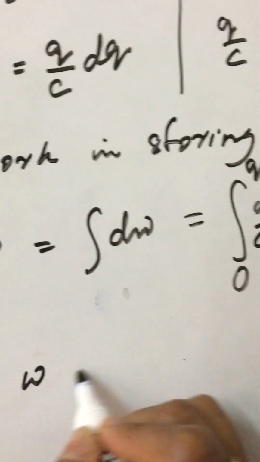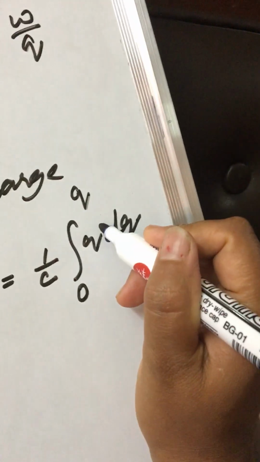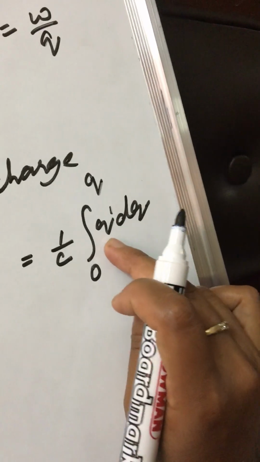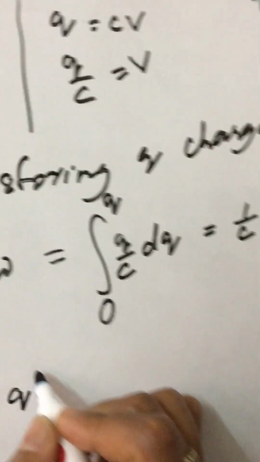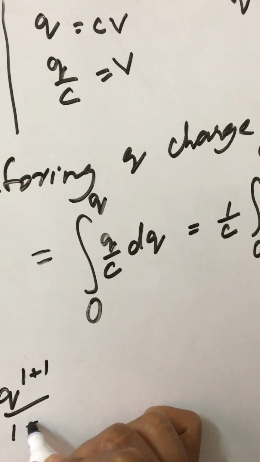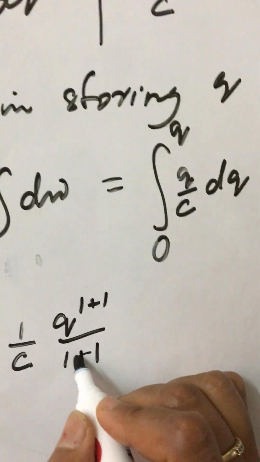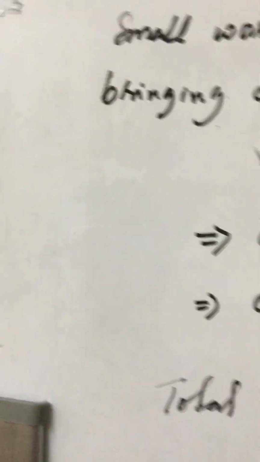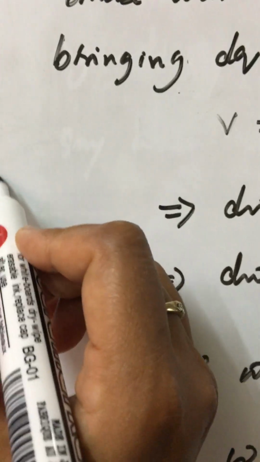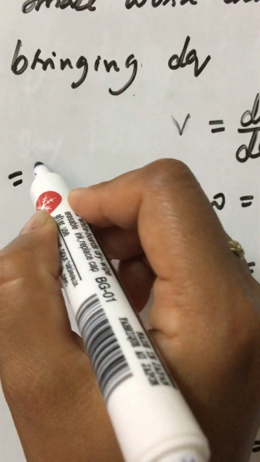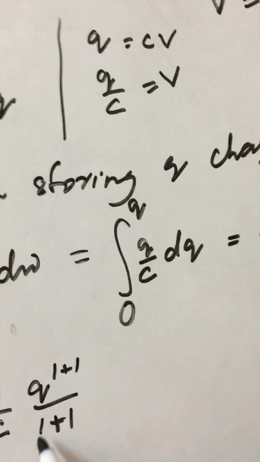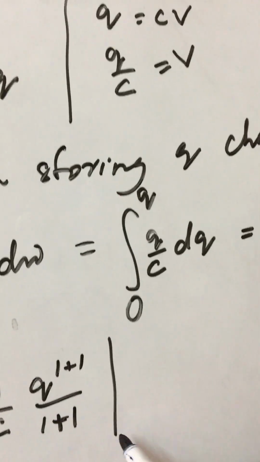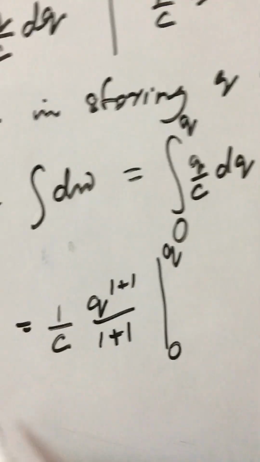Then W is equal to, now if we integrate it, power is 1, right? Then this will be 1 by C, then Q to the power 1 plus 1 by 1 plus 1. I hope we are clear with the formula. If we do not know, the integration of x^n dx is x^(n+1) by n+1. Here n is 1, so 1 plus 1 by 1 plus 1. Then here is a limit, that is upper limit minus the lower limit, right?